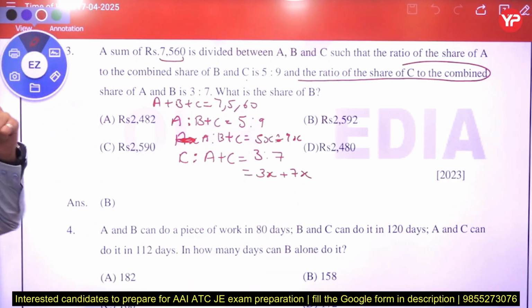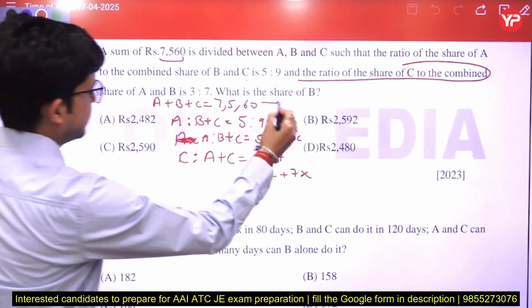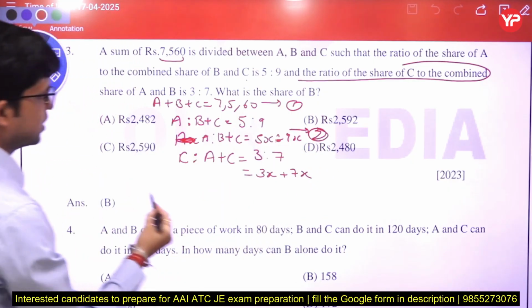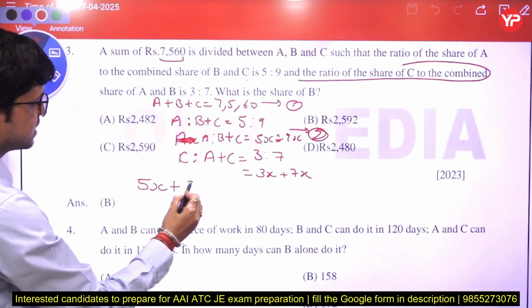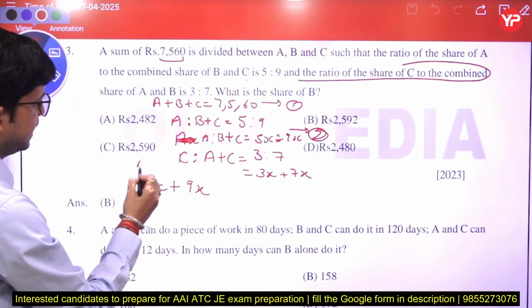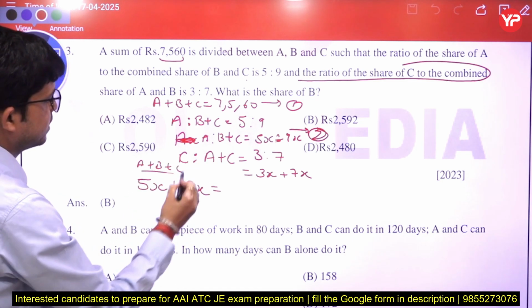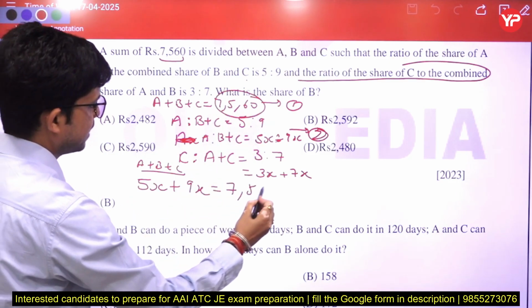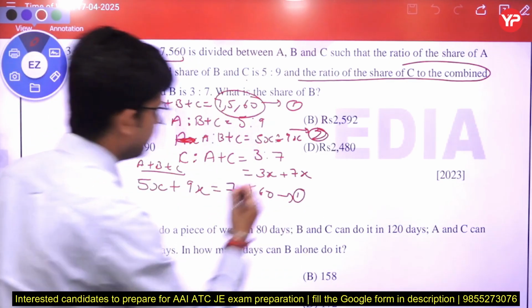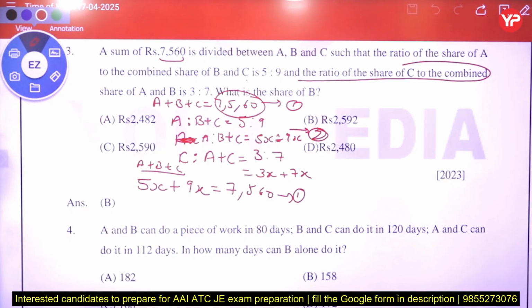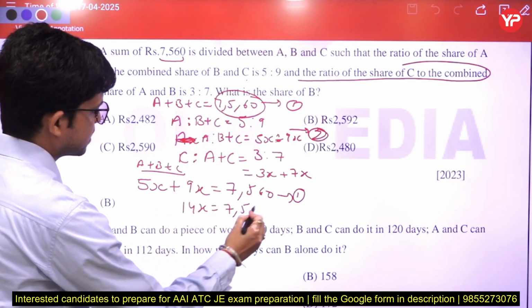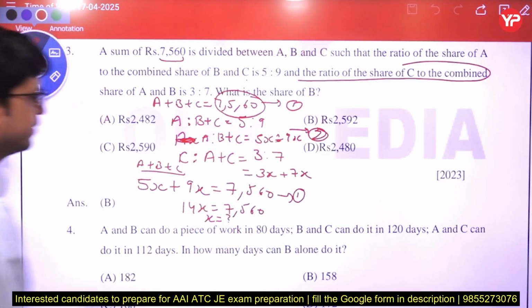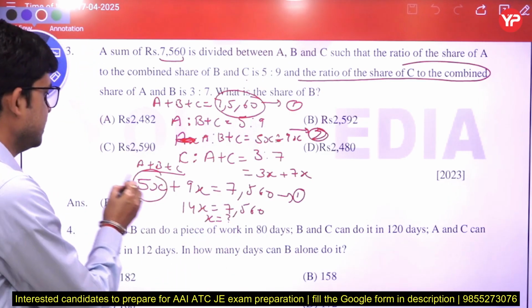So in the first equation, and in the second, we know that A ratio B plus C is 5x plus 9x. That means if we add A plus B plus C, we know that we get 7,560. From here we get the value of x. That is 14x is equal to 7,560. From here you get the value of x, put it in here, and you get the value of A.